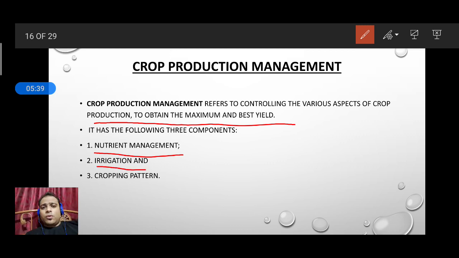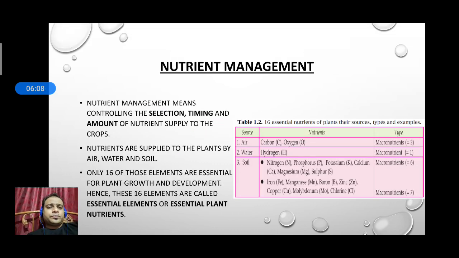Irrigation: how to irrigate our crops, how to fulfill the water requirement of our crops. And the third one is the cropping pattern. So these are the three important crop production management components we need to see. One by one I will explain how they help in crop production management. So let's start with nutrient management.